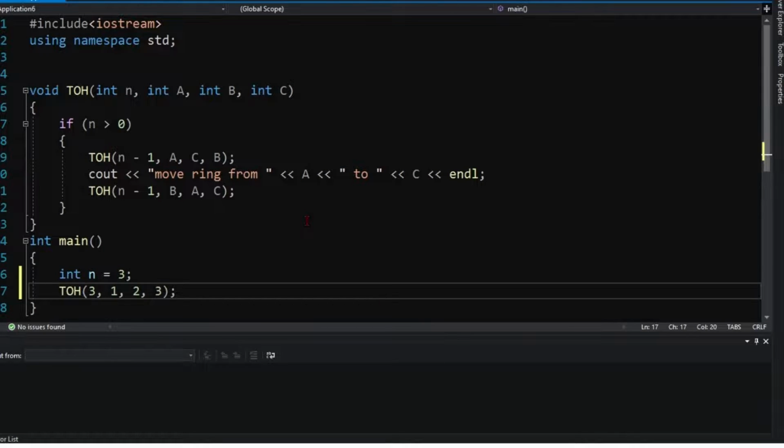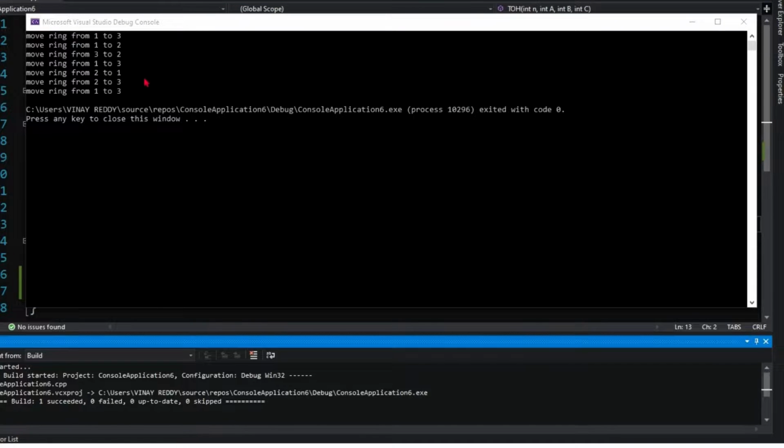Now let's look at the code for Tower of Hanoi in C++. This is the function named TOH, passing 4 parameters: the number of rings and A, B, C as tower names. If the number of rings is greater than 0, then follow this procedure, and in the main function, take the number of rings and pass it to the function. So this is the output for our problem. These moves have to be followed to transfer all the 3 rings from tower A to tower C.